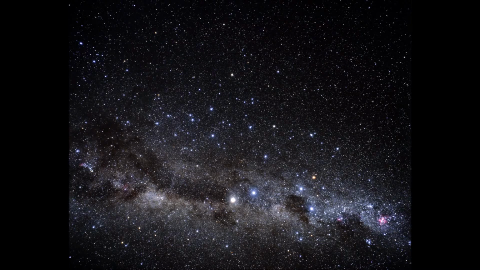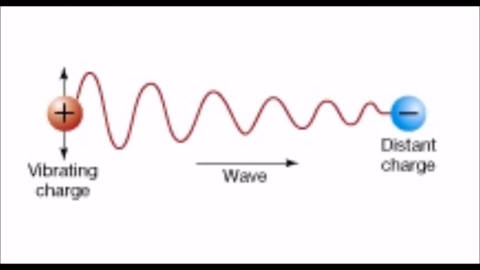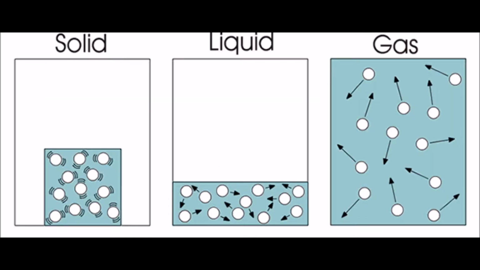They are different because electromagnetic waves can travel in a vacuum and mechanical waves cannot. Mechanical waves require a medium. Electromagnetic waves are also caused specifically by the vibration of charged particles. Mechanical waves travel much slower than electromagnetic waves.